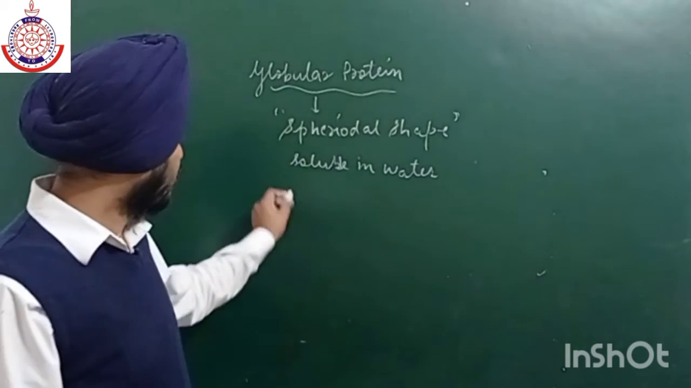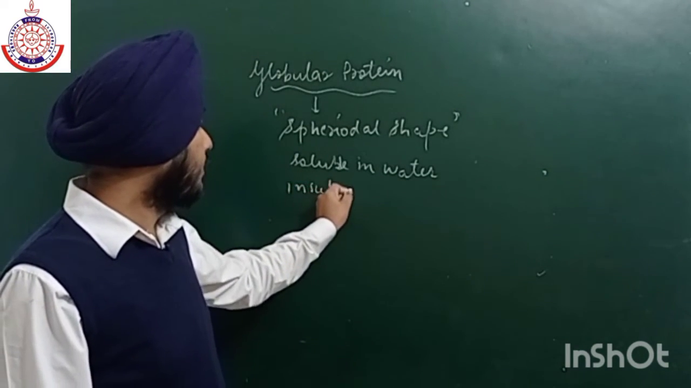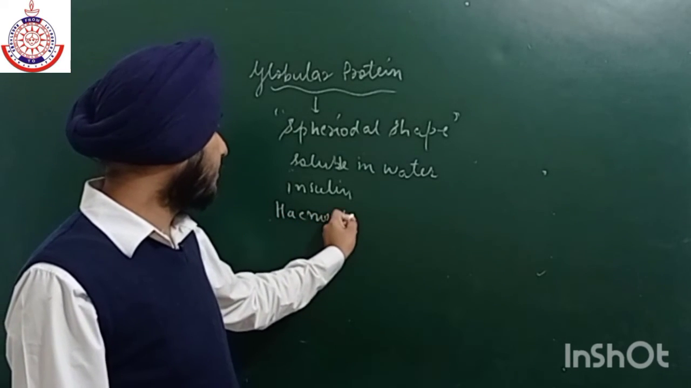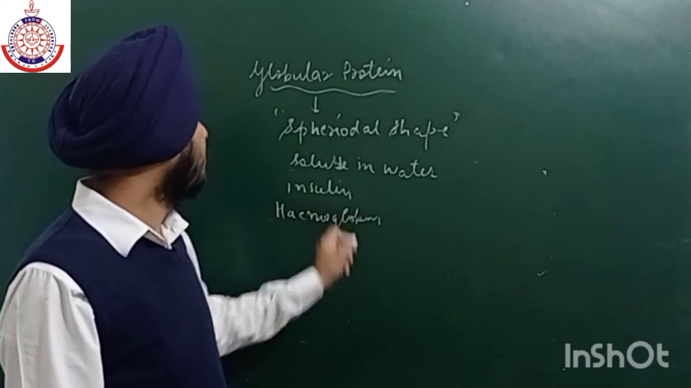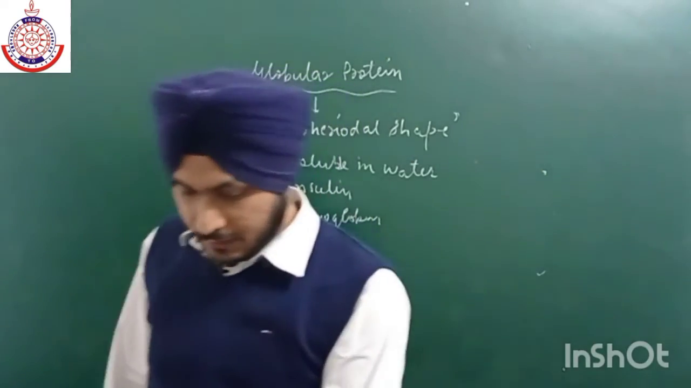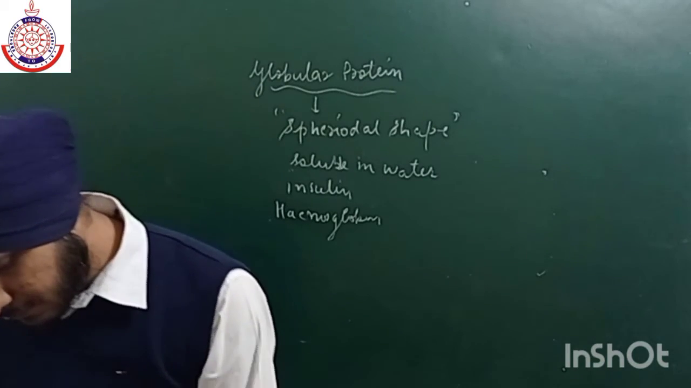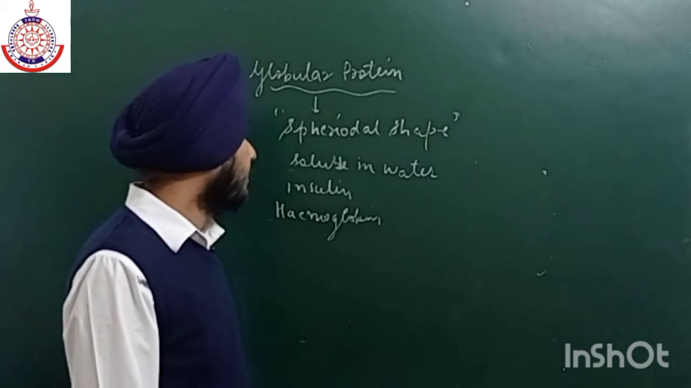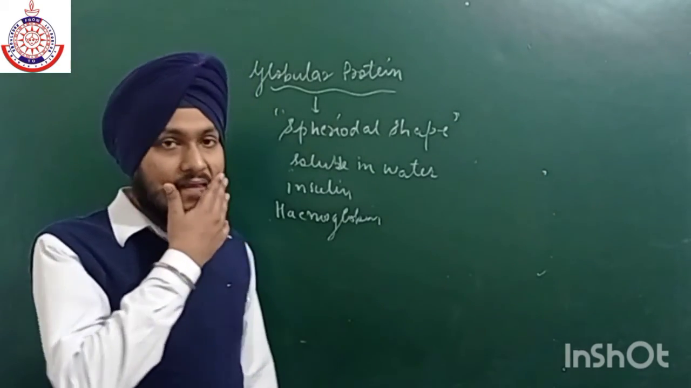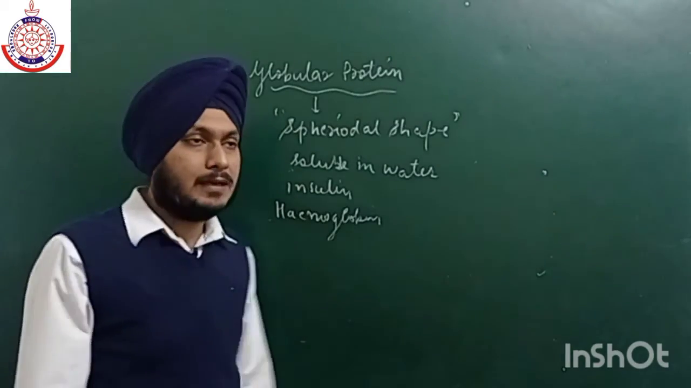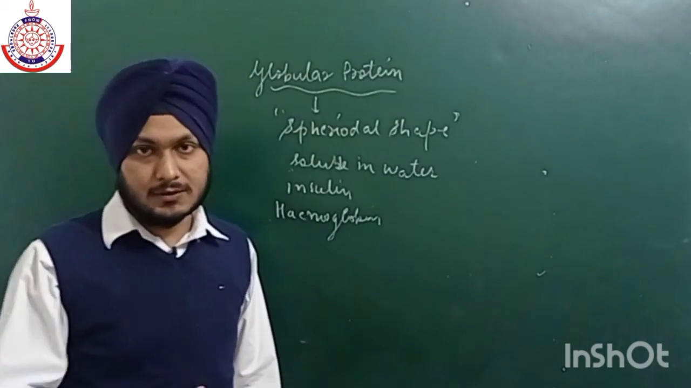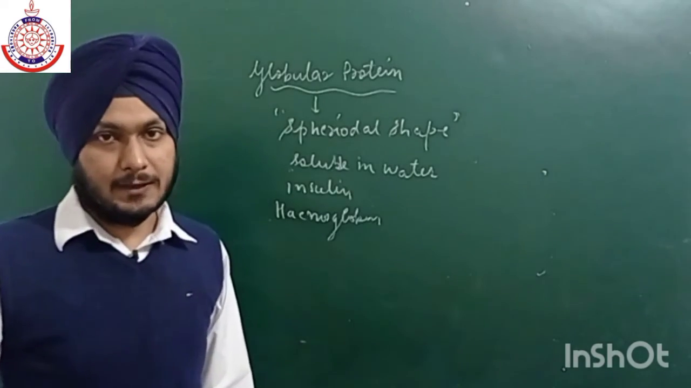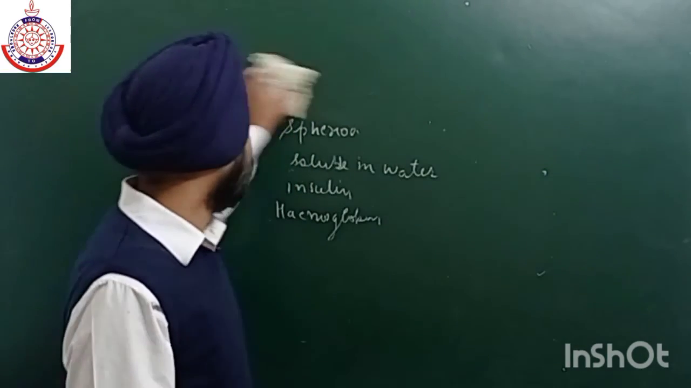Now, what are its examples? Insulin is an example. Hemoglobin is also an example of this globular protein. So these are some of the examples. A large number of polypeptide chains may be present, and a large number of forces may be present: Van der Waals forces, disulfide bridging, and hydrogen bonding are all possible in globular protein. They are quite complex as compared to fibrous. So this is all about globular protein.